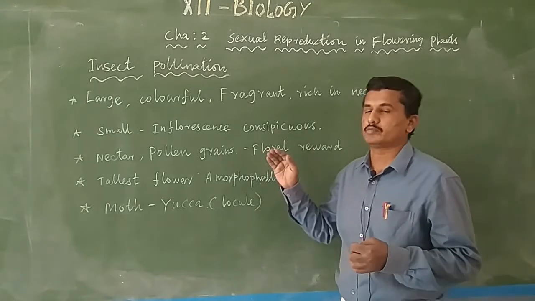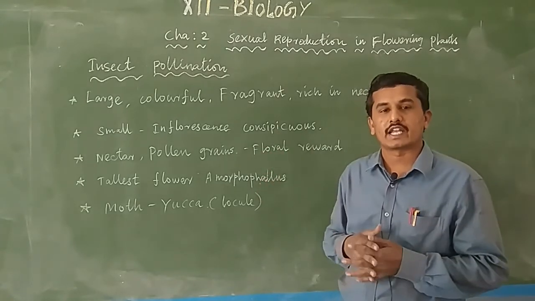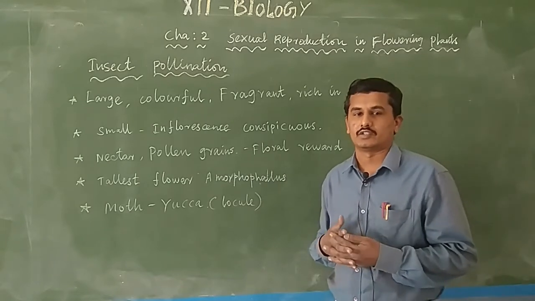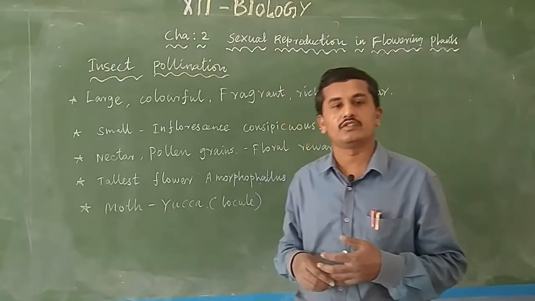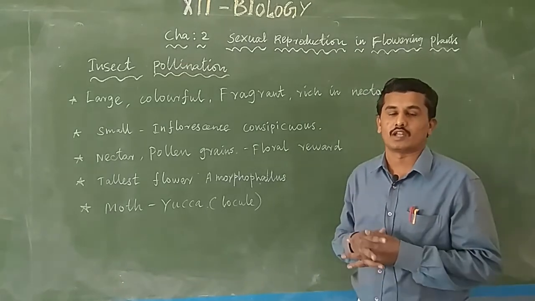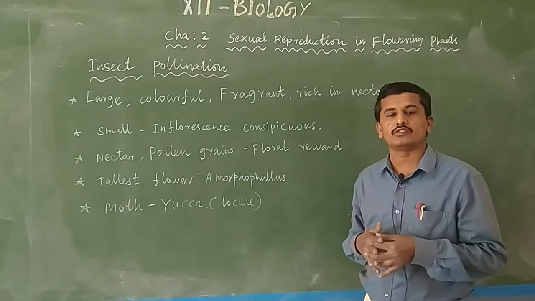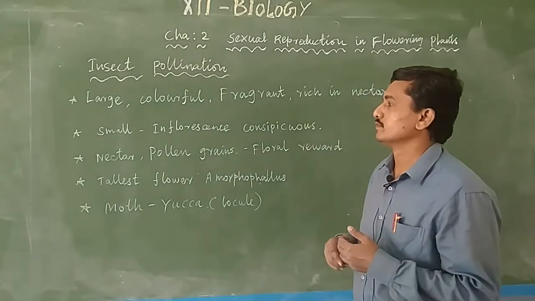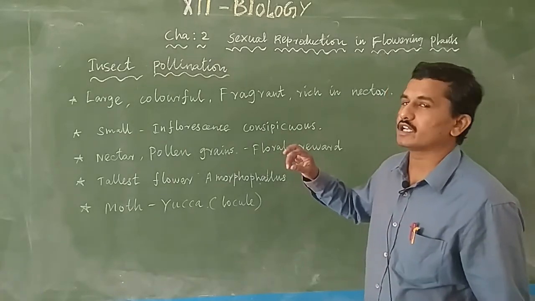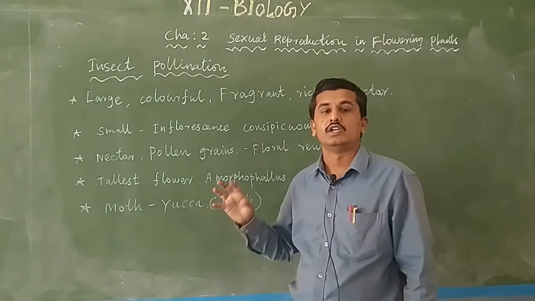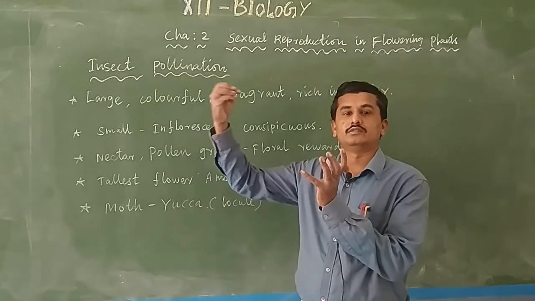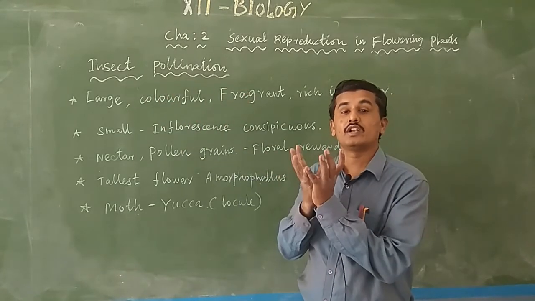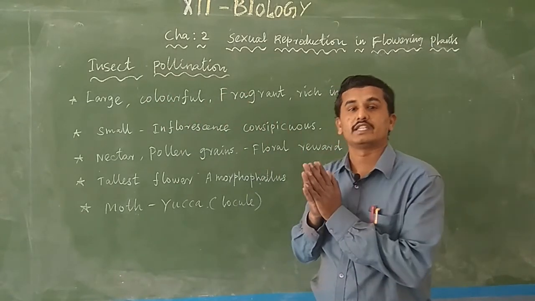So how does insect pollination occur? What are all the characters of insect pollinated plants? Normally, insect pollinated flowers are otherwise known as entomophilous flowers. Entomophily means insect pollination. Normally, insect pollinated flowers are large and colorful. Large, so they are easily visible to the insects, and colorful, so they attract the insects.